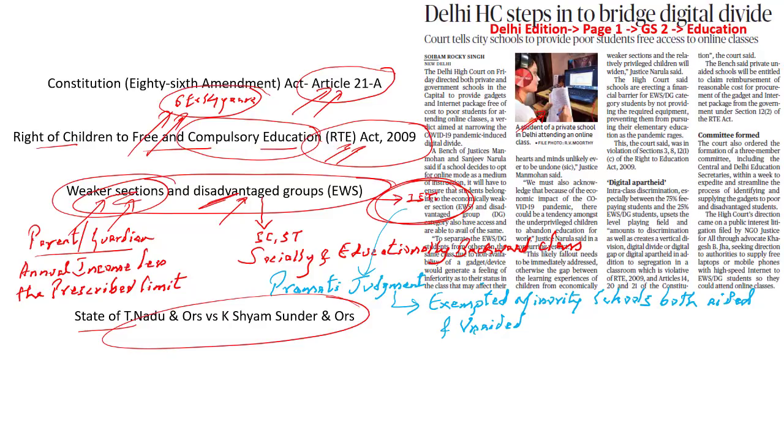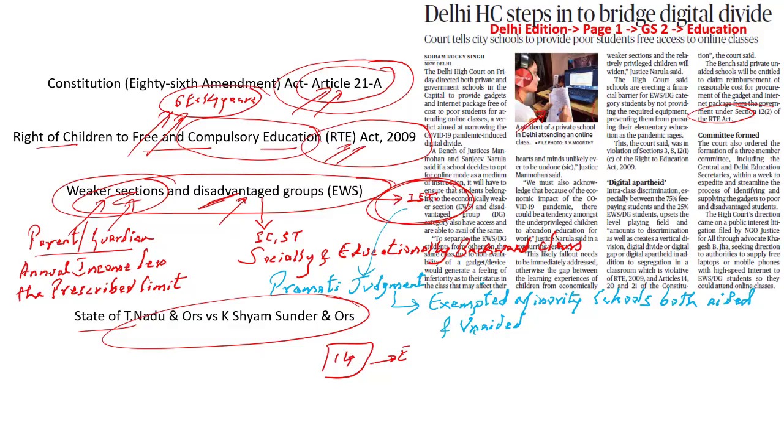Further, the Delhi High Court goes on to say, if this idea is not implemented, it means there would be a violation of Article 14, which is speaking about equality, and it is violating the fundamental right of Article 21A, says this particular article. And at the same time, we also have to remember that there is a particular section in the Right to Education Act. It is speaking about Section 12(2) of the RTE Act. So what is this Section 12(2)?